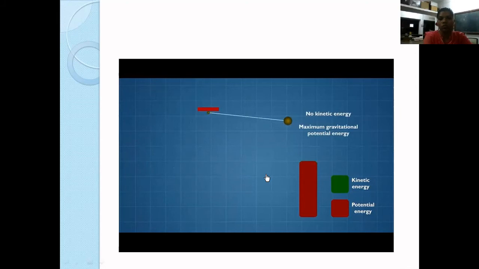So when the particle is at its extreme, this green bar has converted completely into red, which means that at the extreme position, there is complete potential energy present. There is no kinetic energy, and maximum gravitational potential energy is present. This is also because the particle is at its maximum height. And since it is at maximum height, the potential energy, which we calculate by mass into gravity into height, is going to be maximum.